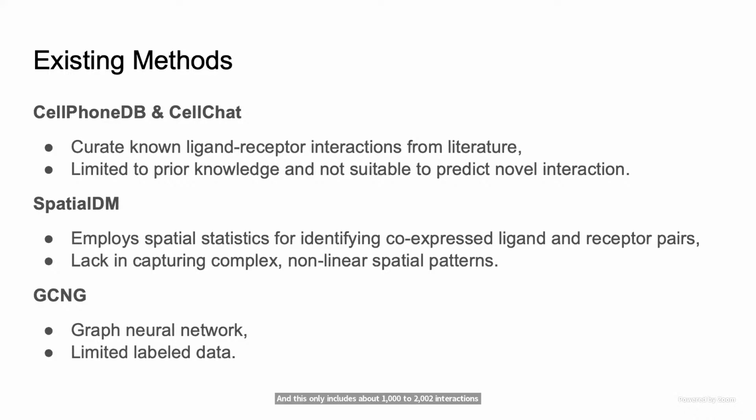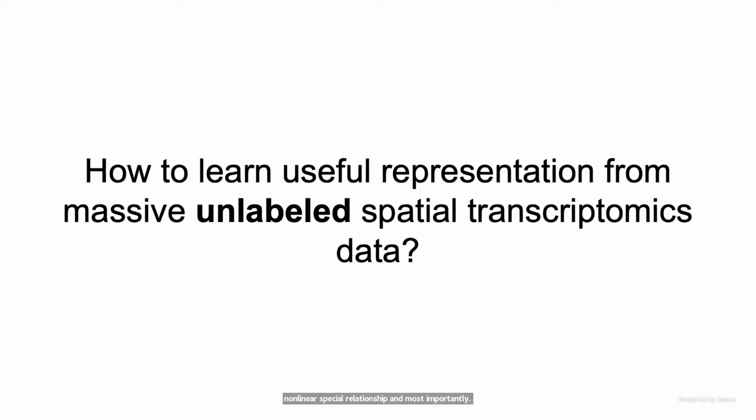So for this kind of graph neural network, because they rely on supervised learning but have very limited labeled data, it is very hard for them to truly make use of the spatial transcriptomics dataset from 20,000 genes. So, okay, now we have our question. How could we come up with a method that can predict novel interactions and also capture the nonlinear spatial relationship? And most importantly, how could we learn useful representations from the massive unlabeled spatial transcriptomics data?